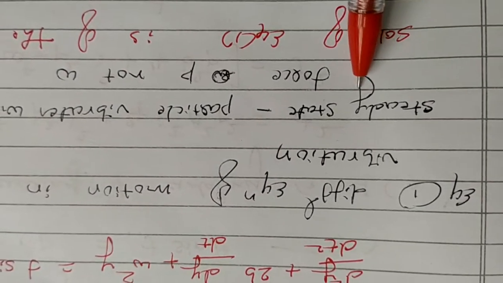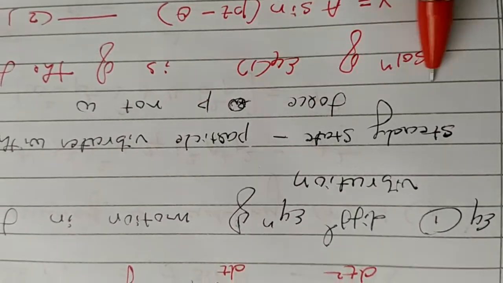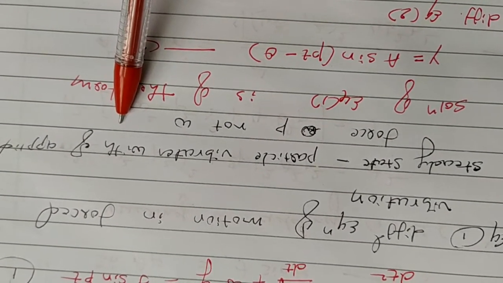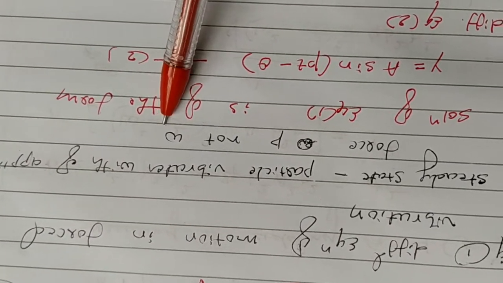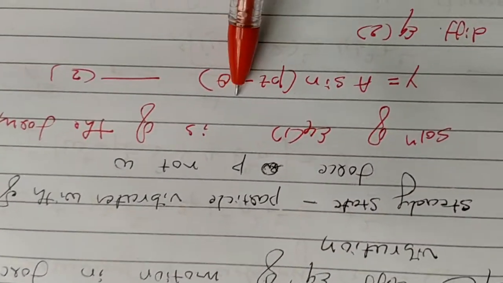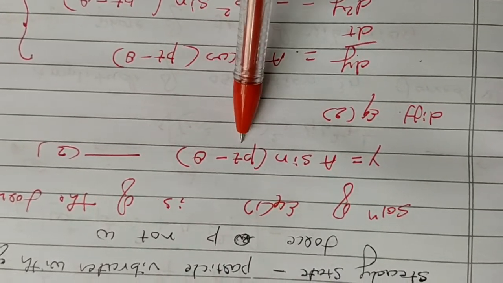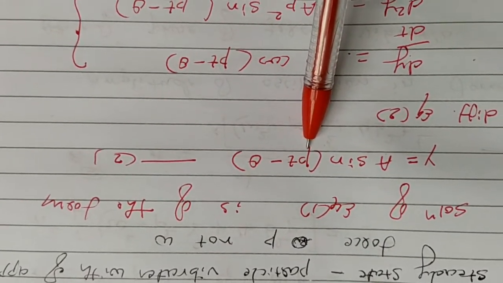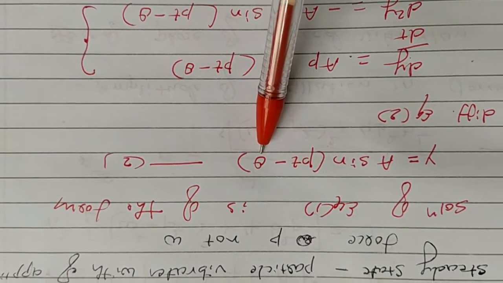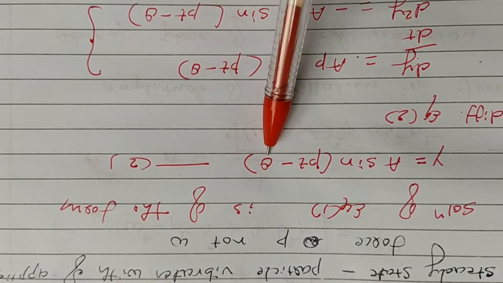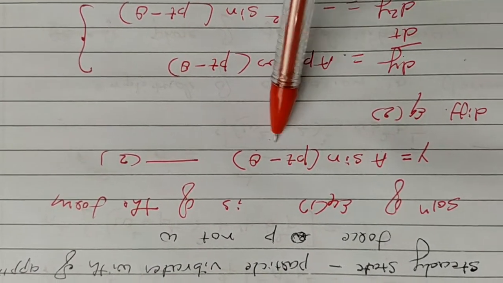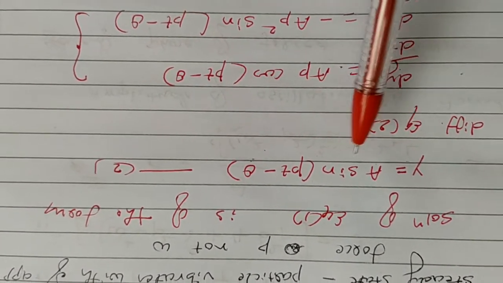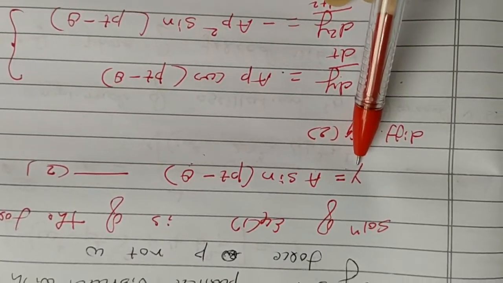So in the steady state, the particle vibrates. Just now I told that in the steady state, the body starts vibrating with the frequency of the applied periodic force, not omega. Therefore the solution of equation number 1 is of the form y is equal to a sine pt minus theta, where a is the arbitrary constant, p is the angular frequency of the applied periodic force, and theta is the angle through which the external periodic force lags behind the displacement.